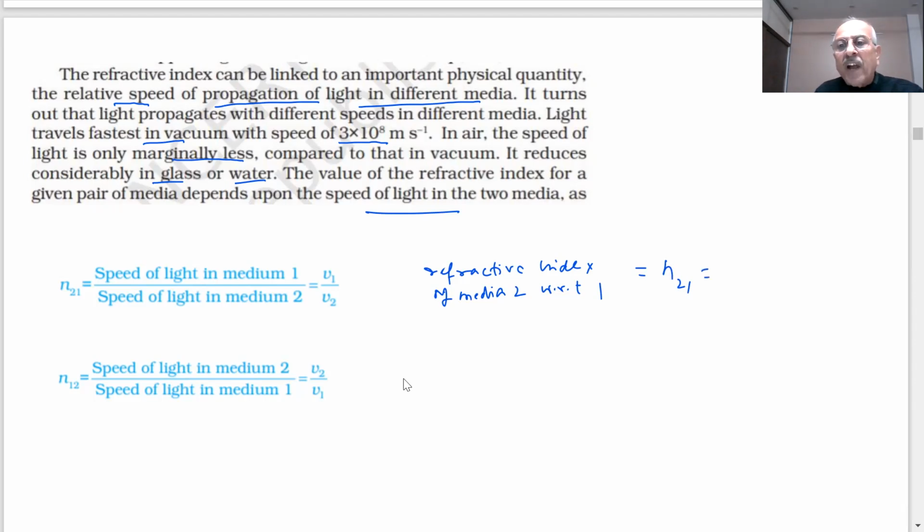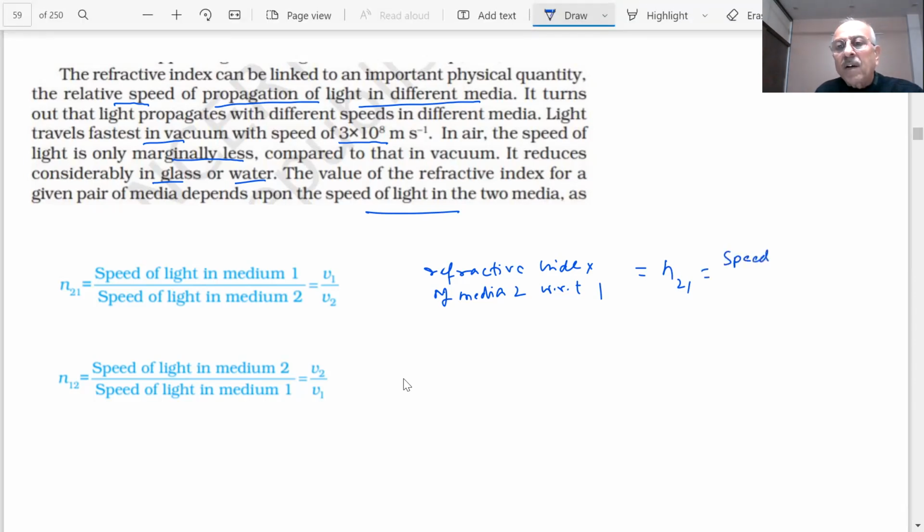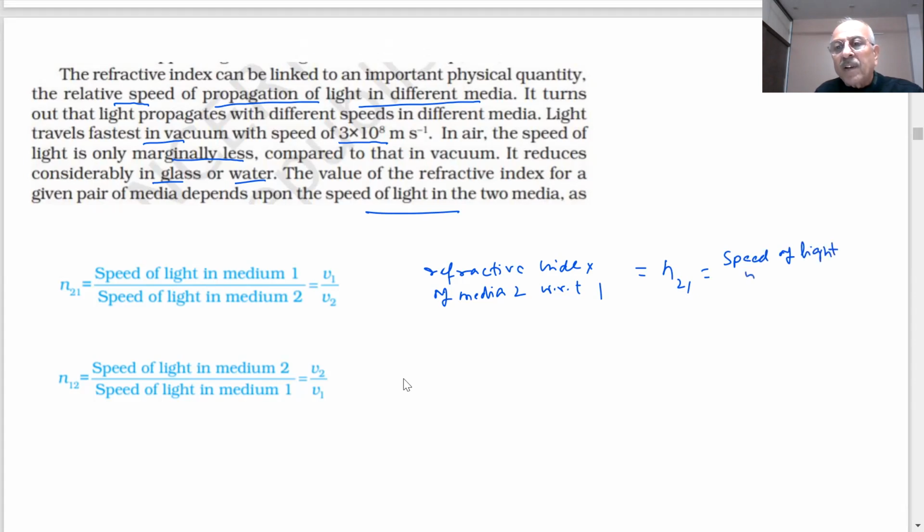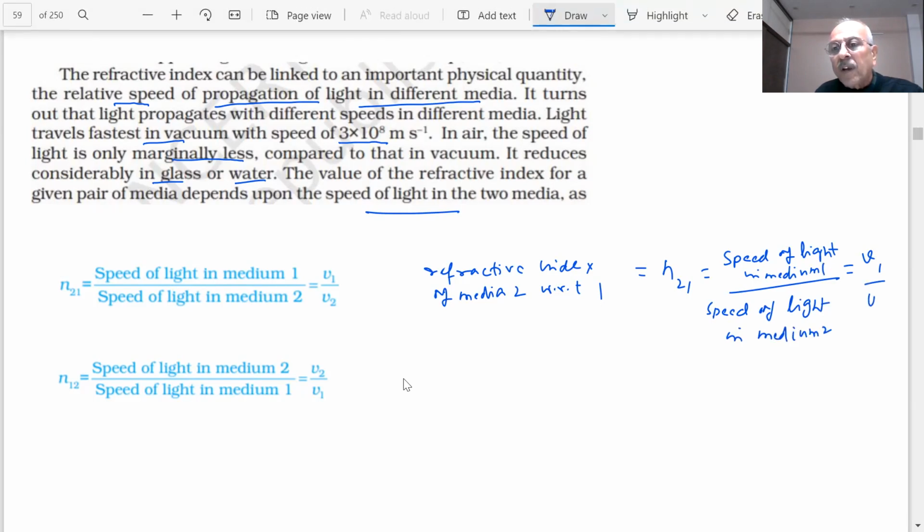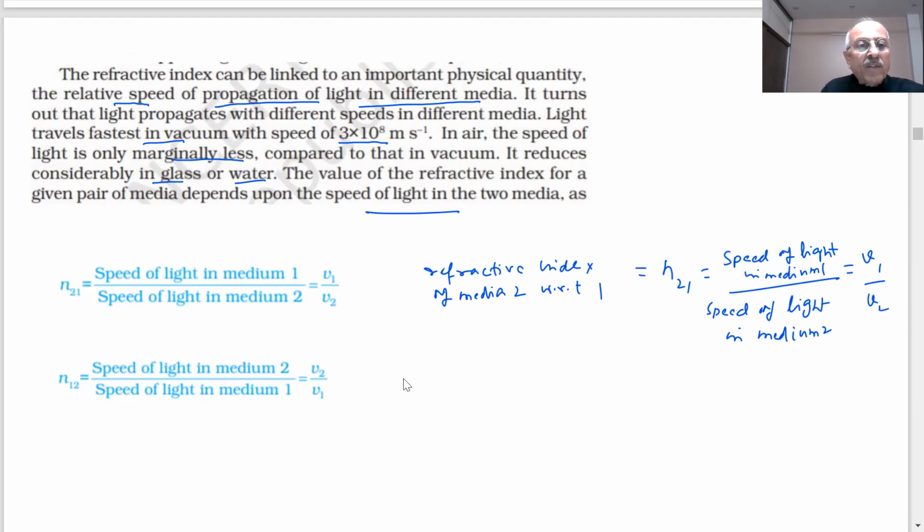That is the speed of light in medium 1, which is V1, divided by the speed of light in medium 2, V2. V1 by V2. This is the formula we are giving.